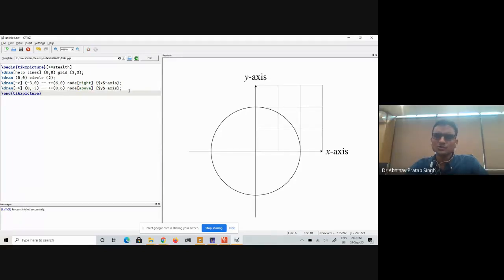Okay, so you see, I think the grid is not required now because you understand coordinates now, and we also know where our origin is. So maybe I can comment it out.